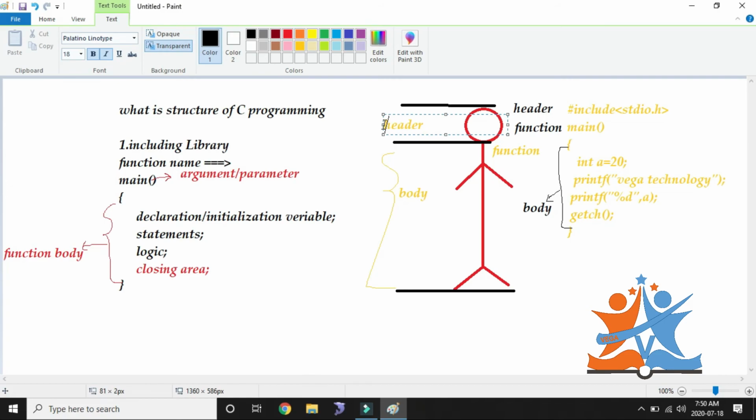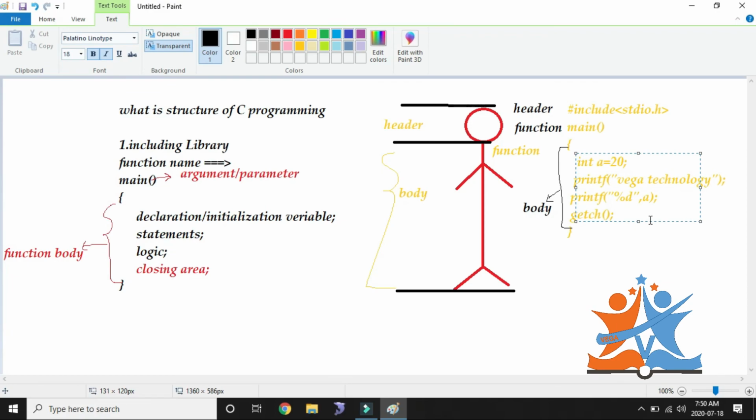Like that we manage our head area by using our brain. The same thing, whatever libraries you include, that library's functionality we can use inside the body of the main function.